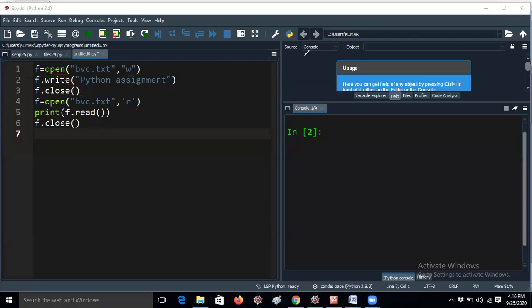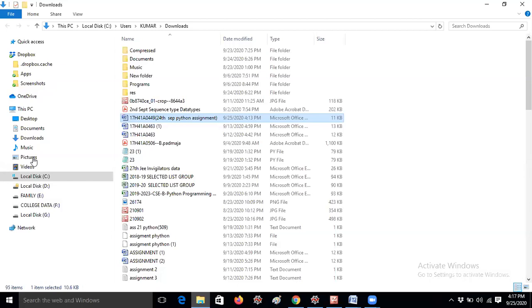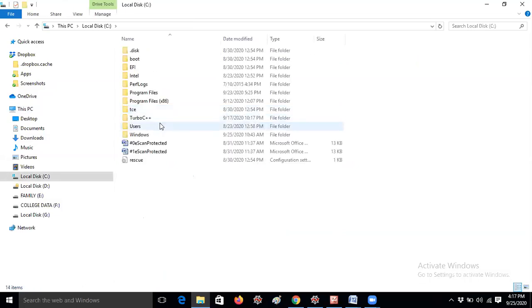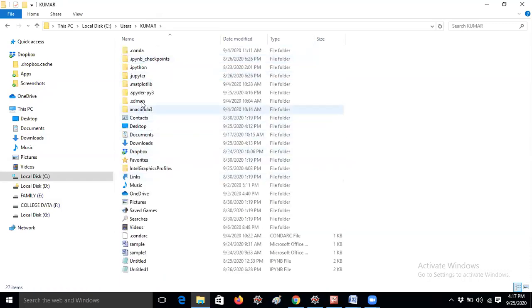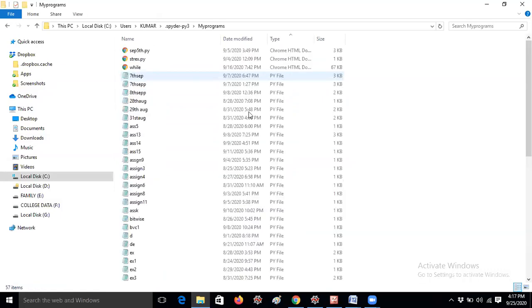Now I would like to run this, guys. Python assignment, my program again. Now the time is 4:16 p.m. Let me check in my library. This is my local disk, these are my computer drives. Let me open C, Users, Kumar, Anaconda or Spyder, P3, my programs. I have taken a folder like my programs.